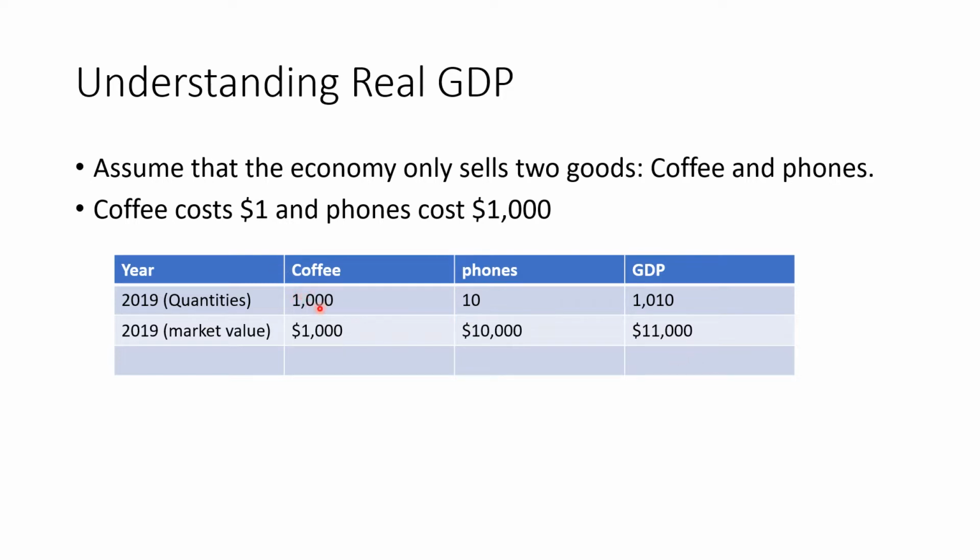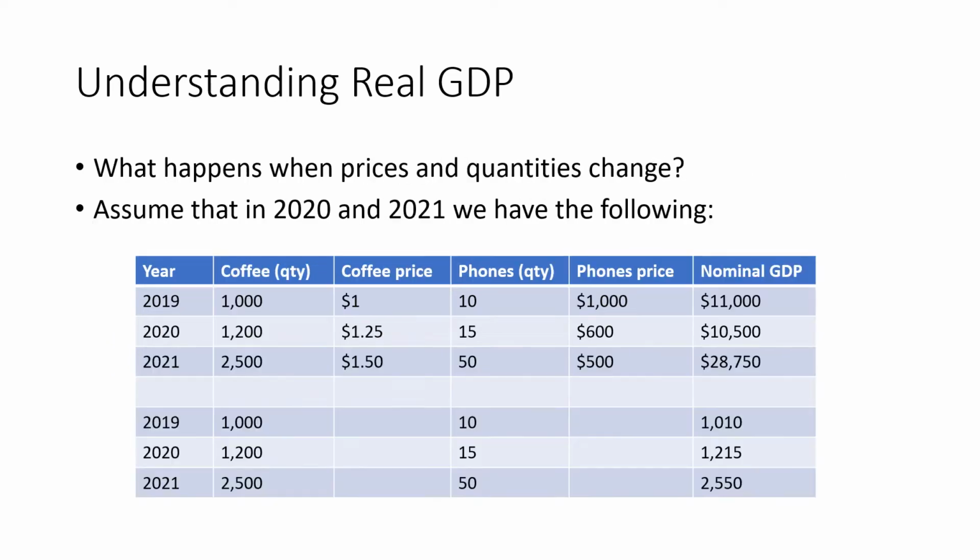So you might want to write some of these prices down. They'll be using them throughout this little lesson. And let's look at what happens when prices and quantities change. What I did down here in this portion was I looked at this just in terms of quantities, and this will help illustrate why we don't use quantities when we're counting GDP. We use market value. So here in 2019, we said we had 1,000 cups of coffee, we had 10 phones. If we added those two together, we'd get 1,010.